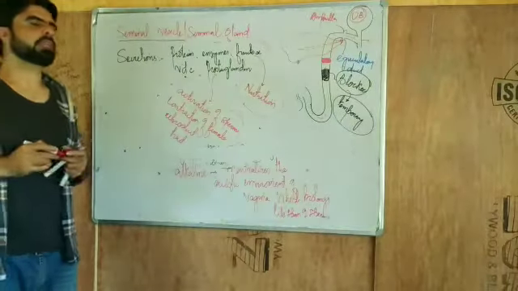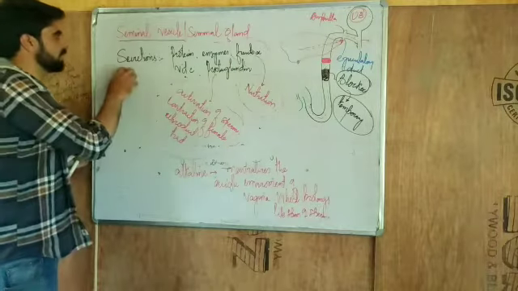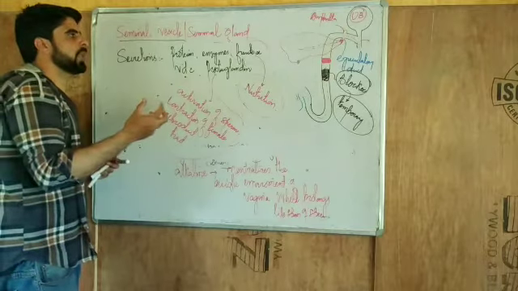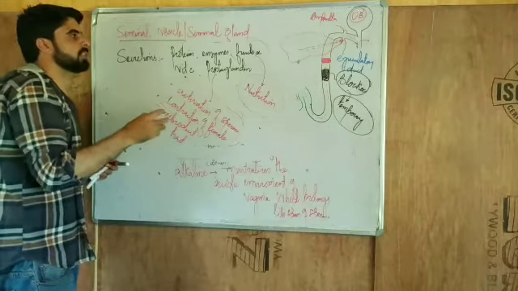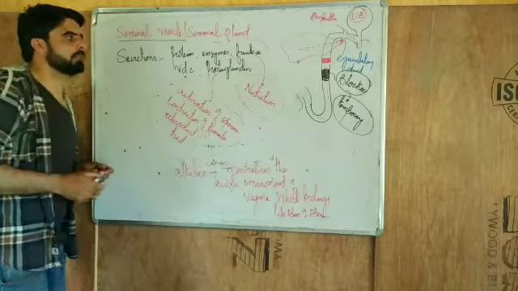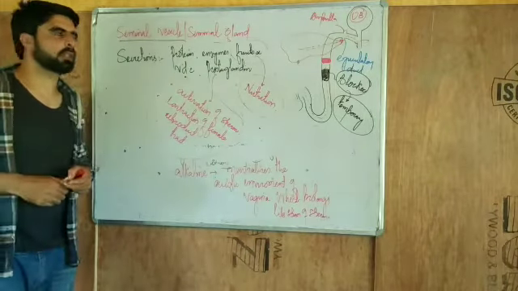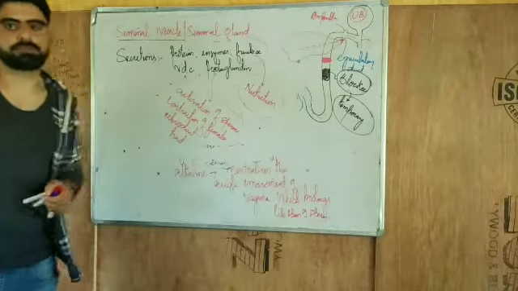But the most important thing is that the seminal vesicle secretion is alkaline. That alkaline secretion neutralizes the acidic medium in the vagina so as to prolong the lifespan of the sperms. In the next lecture, we will discuss the prostate gland and the Cowper's gland.